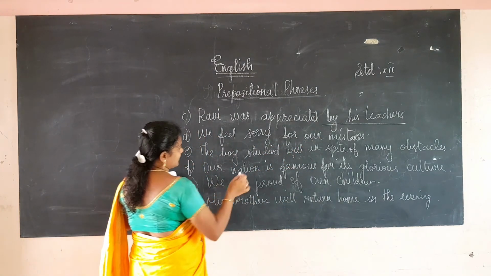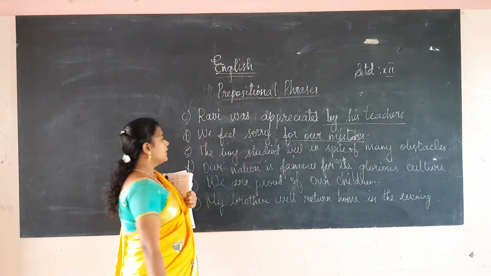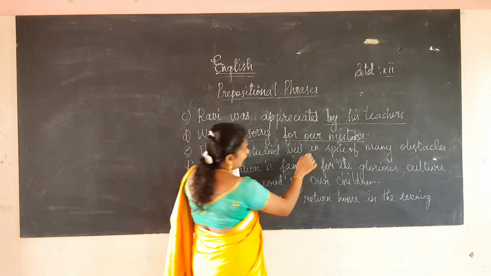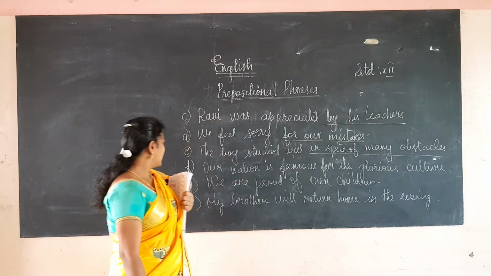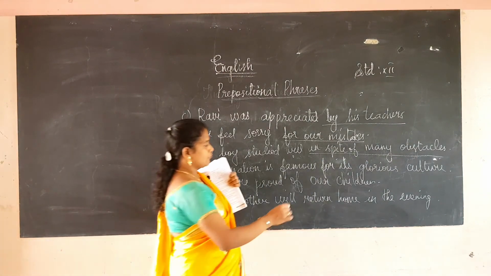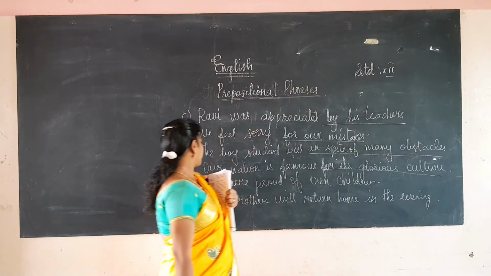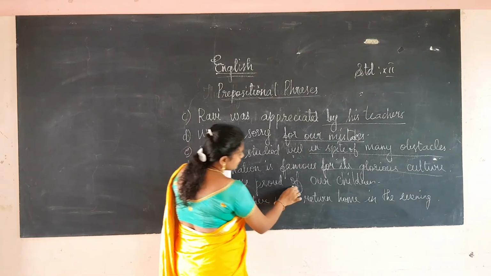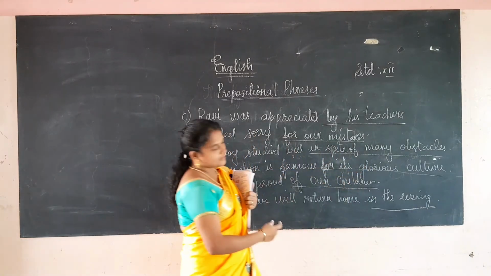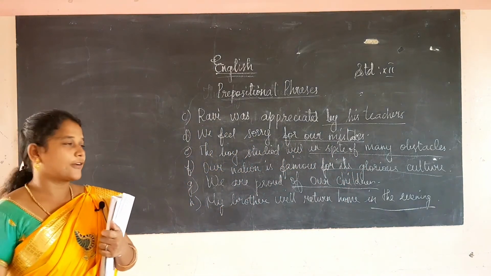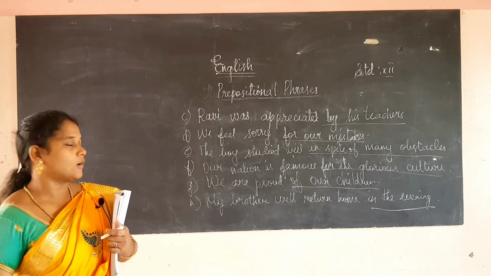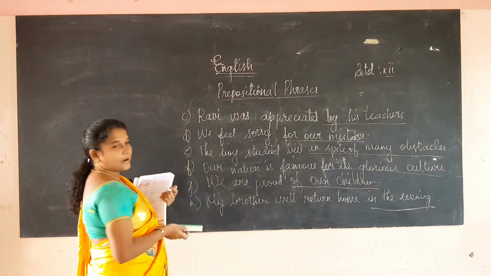So which is the prepositional phrase here? For our mistakes. The boy studied well in spite of many obstacles. So, in spite of many obstacles. Here the next sentence: our nation is famous for its glorious culture. We are proud of our children. My mother will return home in the evening. So this is how we have to find the prepositional phrase. This is all the thing you had studied in your lower classes. This is just to recall your memory. I hope you had marked.